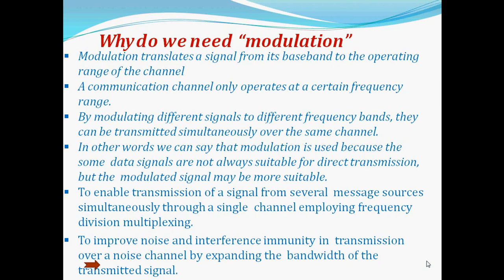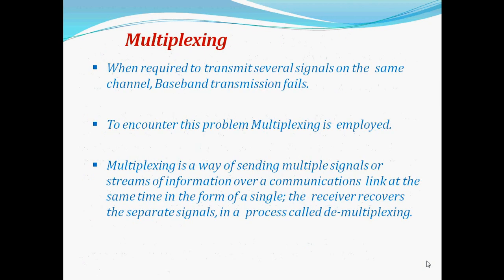To enable transmission of a signal from several message sources simultaneously through a single channel employing frequency division multiplexing. To improve noise and interference immunity in transmission over a noisy channel by expanding the bandwidth of the transmitted signal. So for all these reasons we need the modulation.